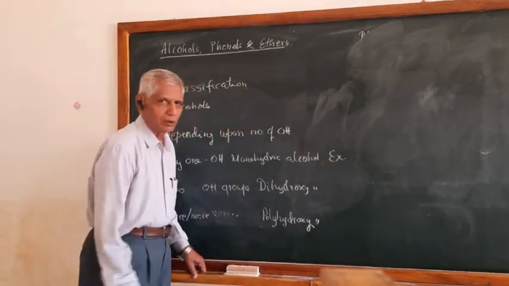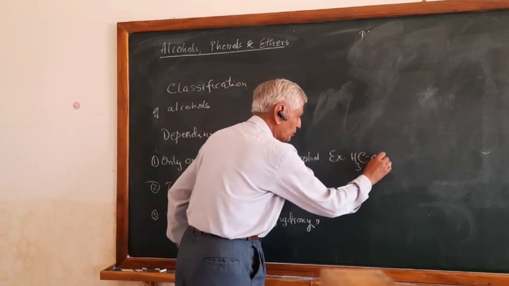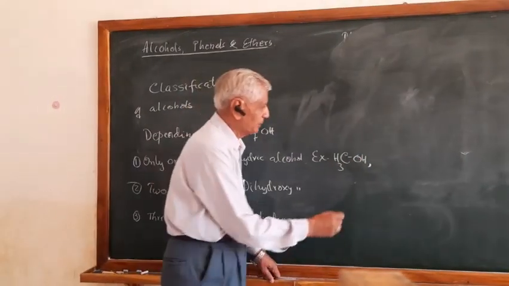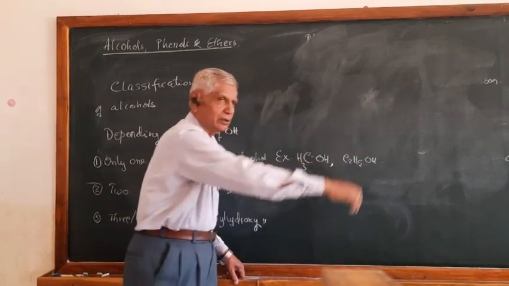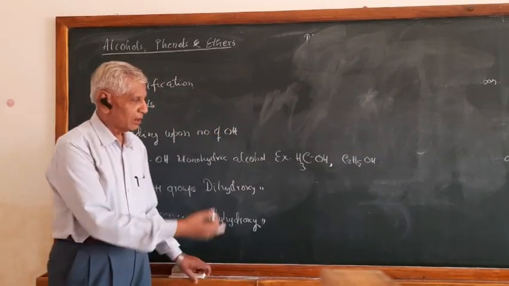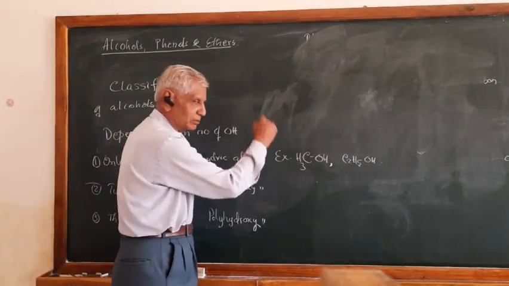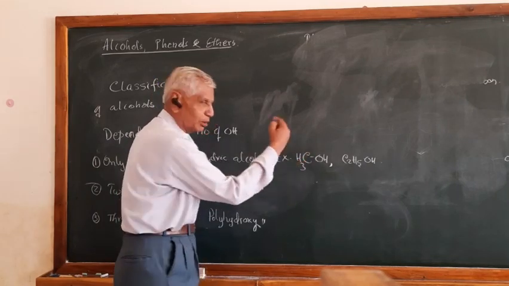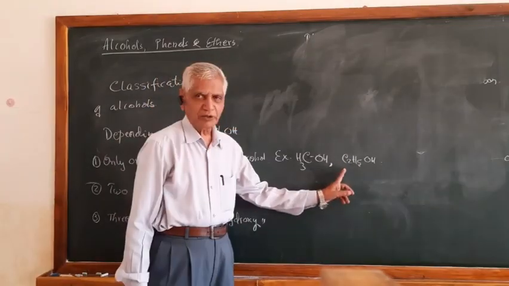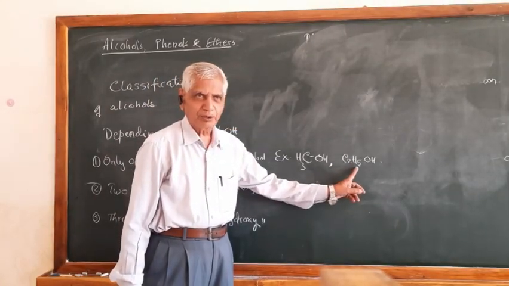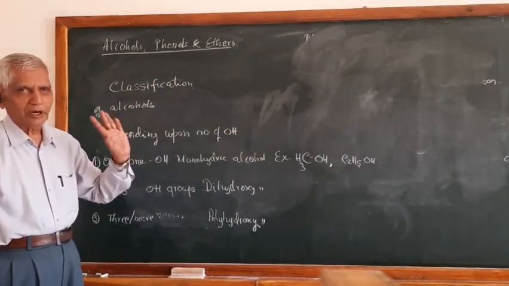Example, monohydric alcohol: you can have a compound which contains only one hydroxy group, CH3OH, C2H5OH. Like that, you can go on writing any number of compounds. All of these compounds are called monohydric compounds. As you know, this is the methyl group, hence it is called methyl alcohol. And this is the C2H5 ethyl group, and this compound is called ethyl alcohol. That is how they are classified. All these compounds are monohydric alcohols.